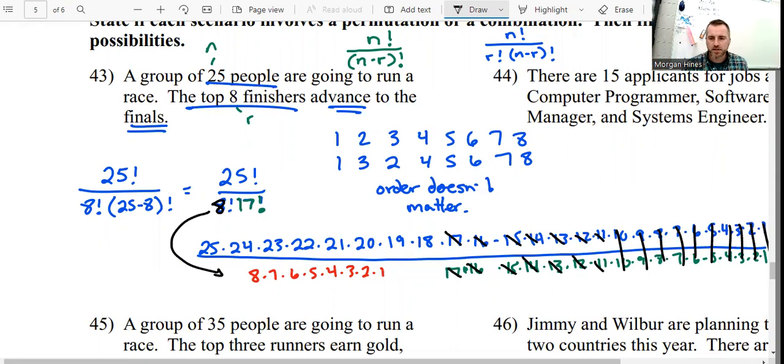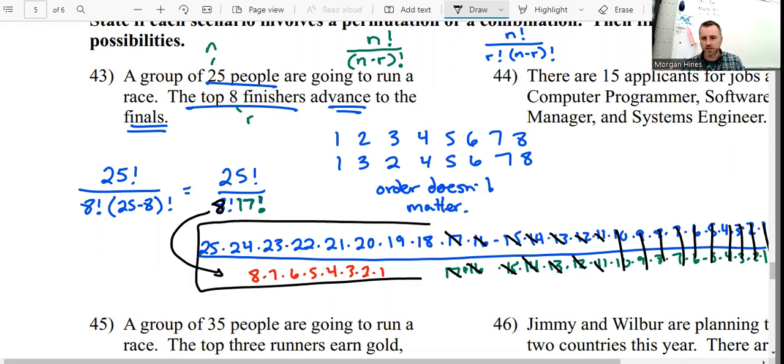And then when we take 8 times 7 times 6 times 5, we're finding out the number of different ways those 8 people could come across. So it could be 1, 2, 3, or it could be 1, 3, 2, or it could be 3, 1, 2. There's so many different ways that could happen. And your final answer ends up being this.